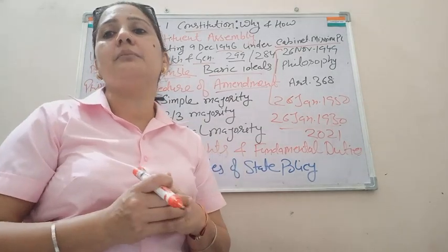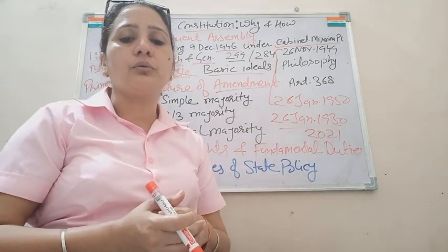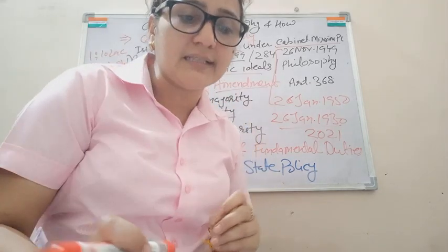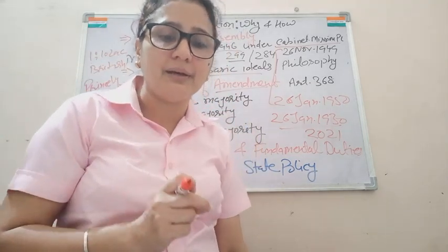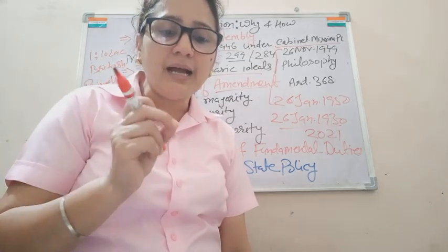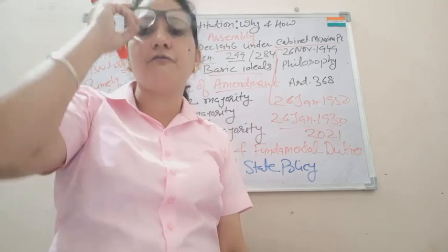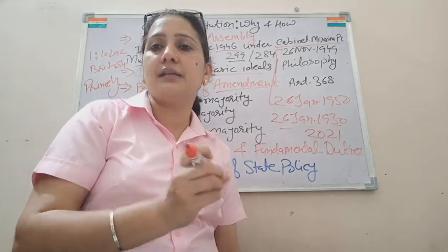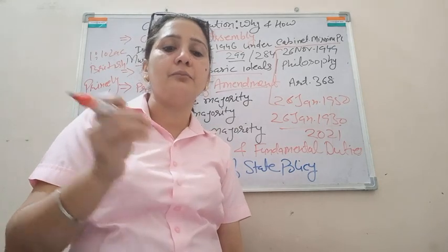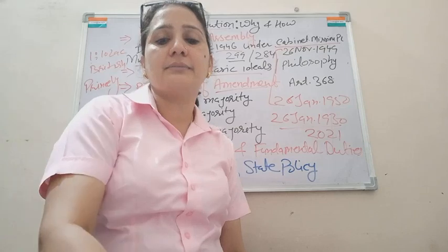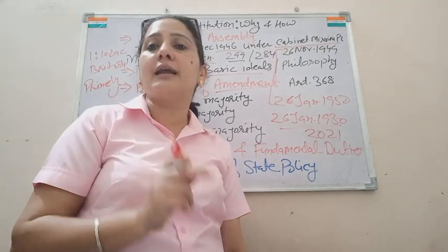So what do you mean by right to constitutional remedies? As I have discussed, the 5 above rights are right to equality, right to liberty, right against exploitation, right to religious freedom, and right to culture and education. If we are having any problem in getting these rights, we can move to court for claiming our rights, and that comes under right to constitutional remedies.